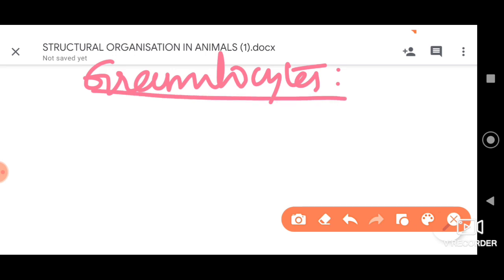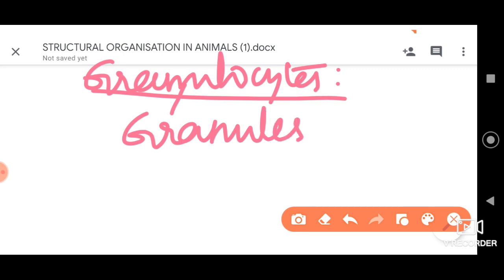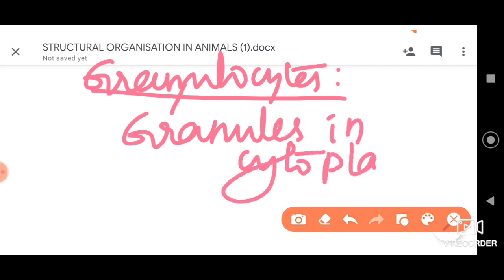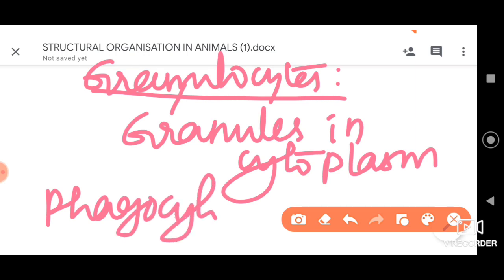So these WBCs contain granules in their cytoplasm. This is very important to note, dear students. Most of them perform phagocytic functions. Phagocytic means they engulf the microorganisms. There are three types of granulocytes.